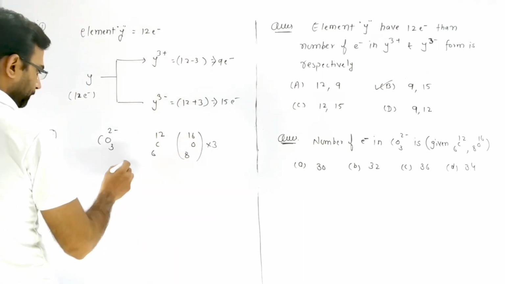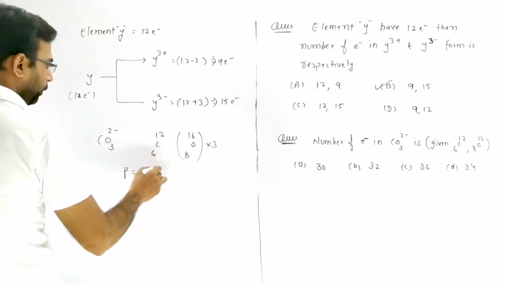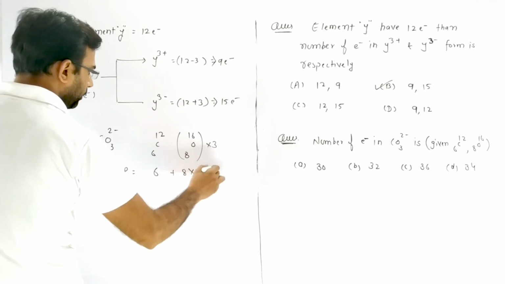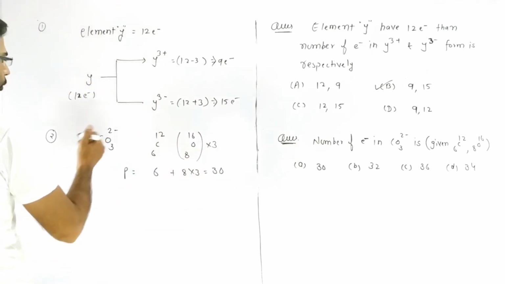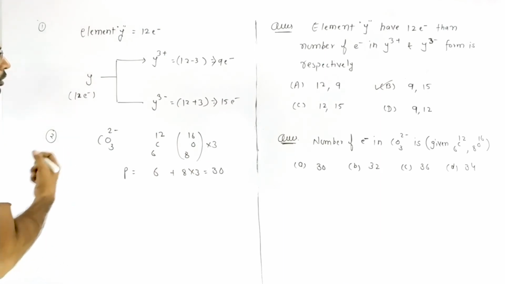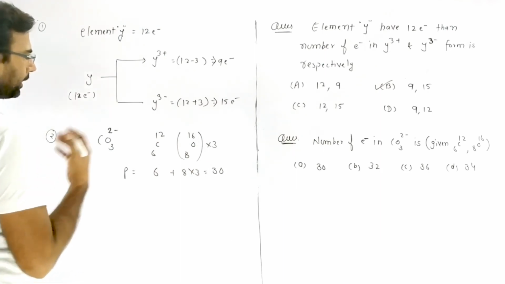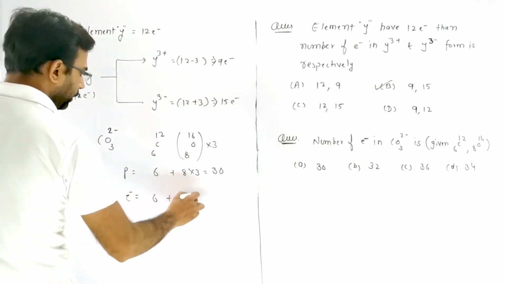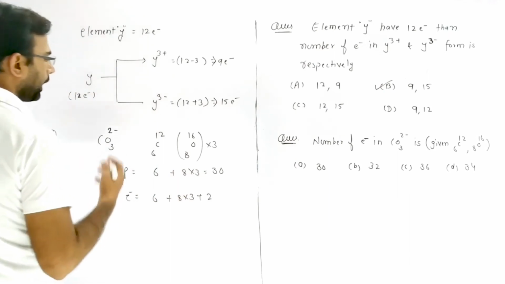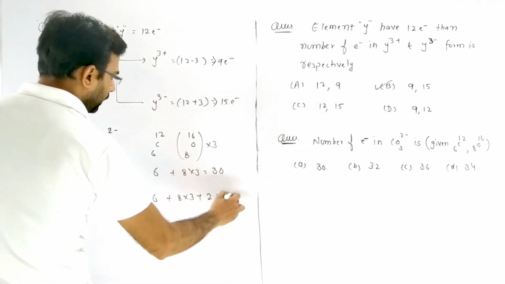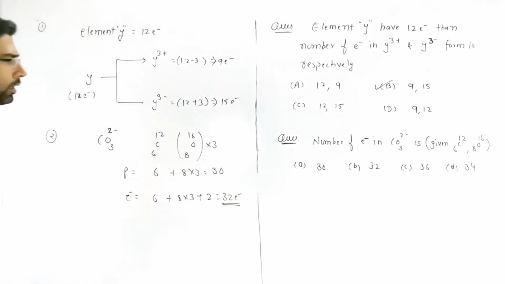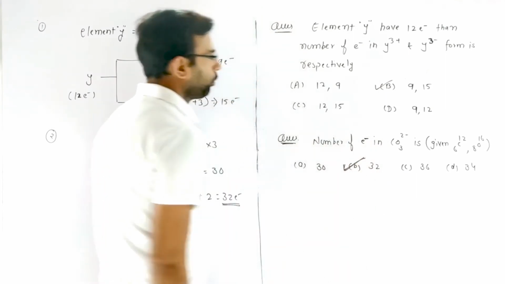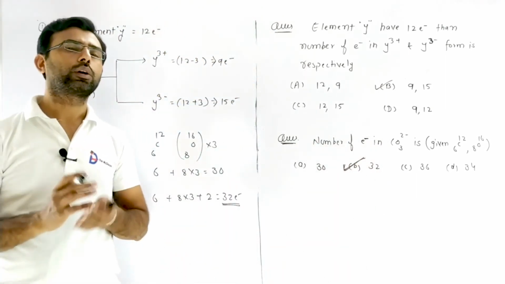So if we calculate number of proton, the number of proton is 6, oxygen has 8 into 3, so it becomes 30 proton total. But we know that CO3 2- has a minus 2 charge, and this charge indicates that it gained 2 additional electron. So number of electron is 6 + 8 into 3 + 2, because it has 2 additional electron. So number of electron is 32 electron. So the first option 30 and B 32. So the correct answer is B. The carbonate ion has a total of 32 electron in its composition.